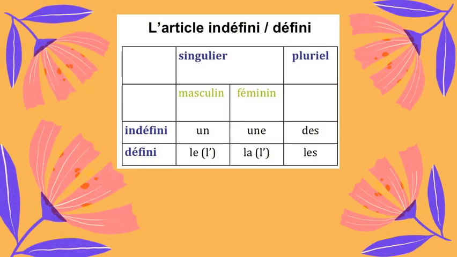So I hope that you all have understood the difference between indefinite and definite articles and how they are used depending on the nouns, that is masculine, feminine, singular and plural, and how they are used in the sentences. Means indefinite articles are used where we do not know the identity of the noun, whereas definite articles are used where we know the identity of the noun. That means we are talking about a particular object.